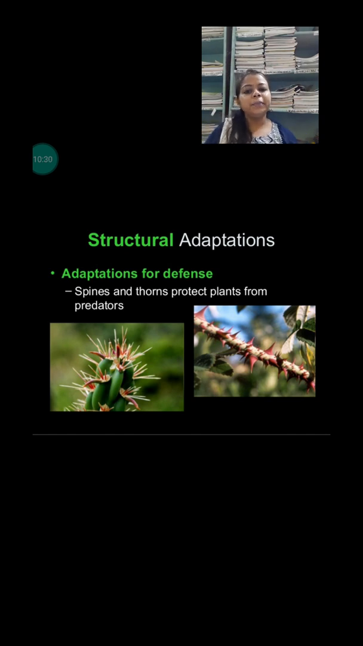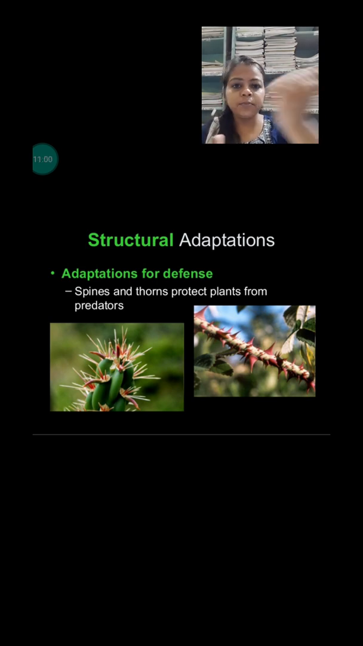Next is adaptation for protection. Some plants adapt themselves so that they can protect themselves from enemies. Like they adapt spines. What will happen if the spines are there? The grazing animals will not eat those plants. Okay, so they have spines as the adaptation for protection. Cactus, babool, aloe vera, these types of plants have spines so that animals cannot eat them.